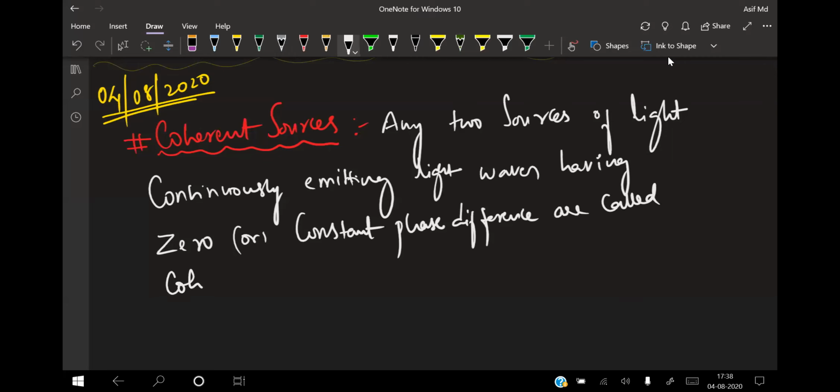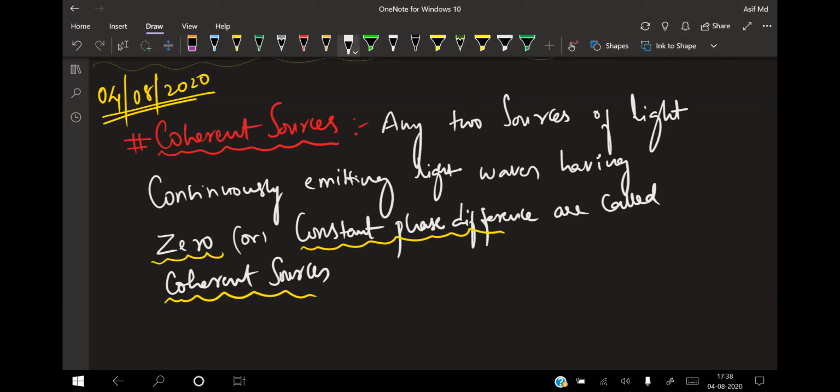Constant phase difference or zero phase difference are called coherent sources.